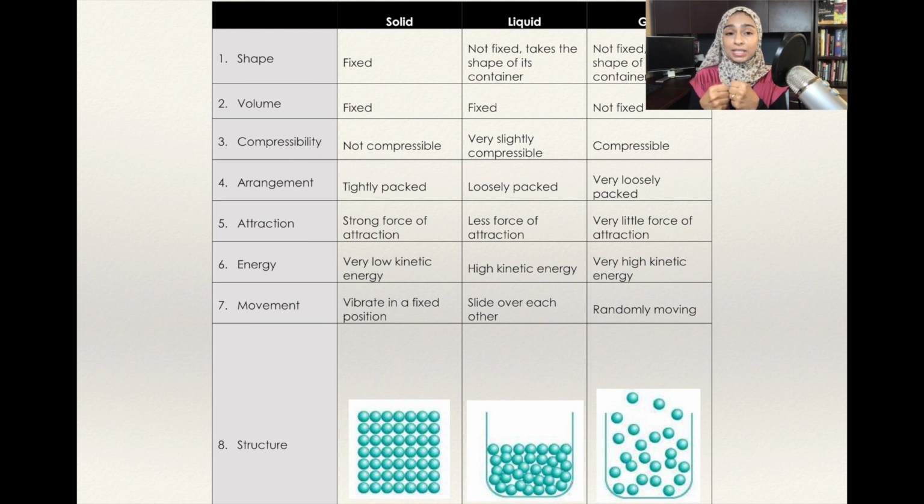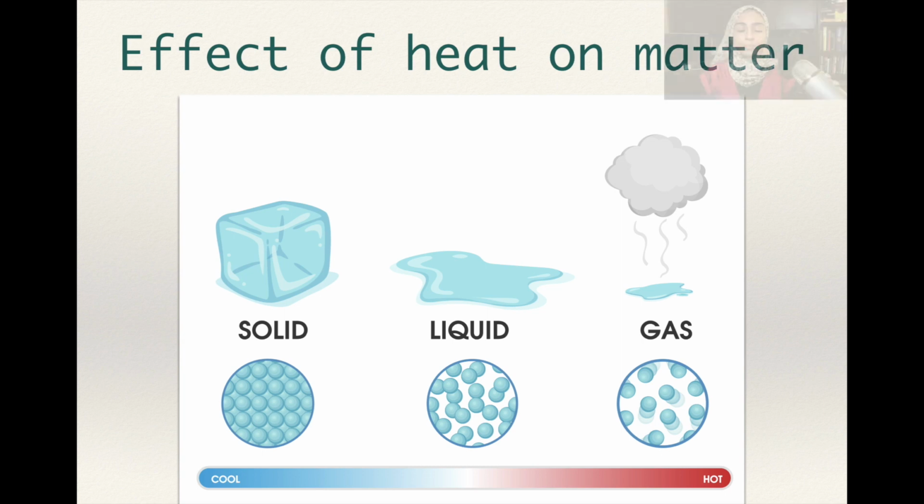So the particles in the solid state have very low kinetic energy. They cannot really move, they just vibrate. But in gas, they have a lot of energy. They move everywhere. And in regards to movement, again, for solid, they just vibrate. In gas, they randomly move. And I'll show you how to actually draw. It's really easy to draw the structure of solid, liquid, and gas.